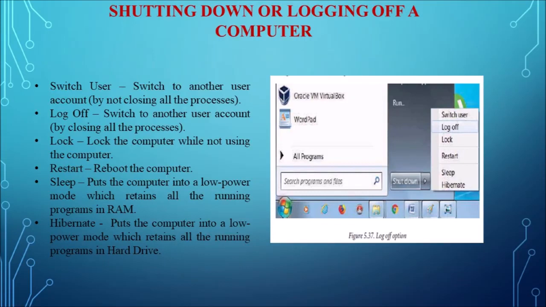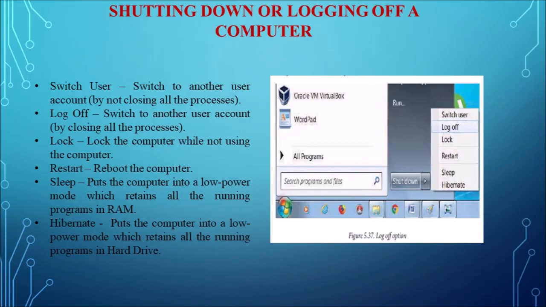And the last one is hibernate. Mostly found on laptop computers, it also puts the computer into a low power mode after saving all the running programs and open windows on the machine's hard drive for a quick restart. Both sleep and hibernate are very similar. So this is all about the Windows 7 operating system.